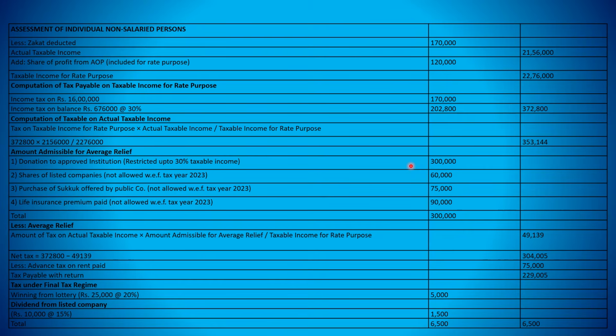How to calculate? Again, the formula is the amount of tax on actual taxable income, which is our tax amount, into amount admissible for average relief, divided by taxable income for rate purpose.